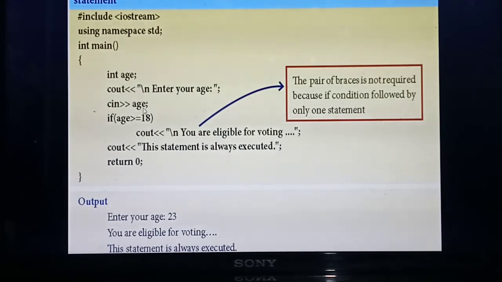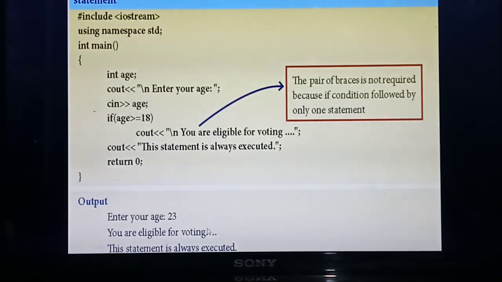Here you need to check whether the person is eligible to vote. If the person has age 18 or above, the person is eligible to vote, isn't it? For that you use the if statement. See the syntax: if, then the expression enclosed within parentheses. The variable you declared: age greater than or equal to 18. This is the condition. Inside it you give cout "Eligible for voting". Next, this statement is always executed. Next return 0, that is, come outside.